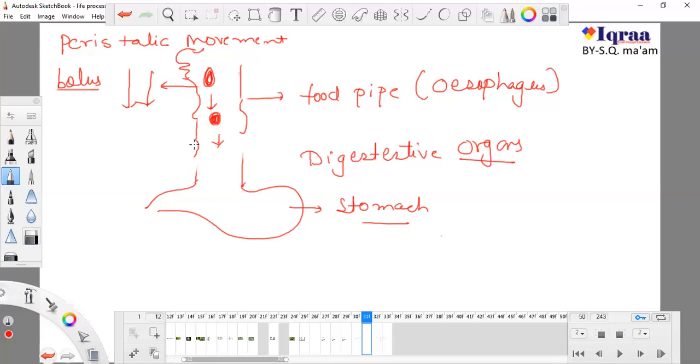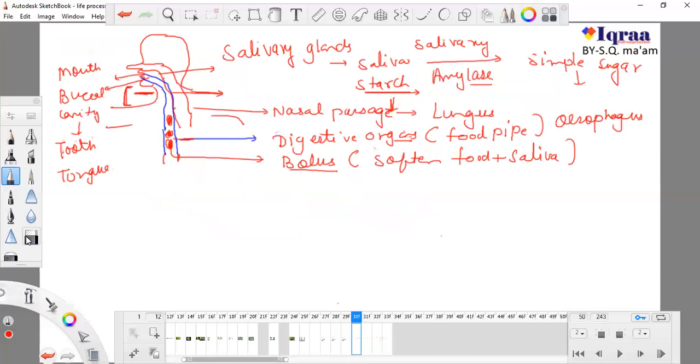The sides of the esophagus will change their shape as the food goes down. The boundaries of this food pipe, I made in two colors because I want to make you sure that there are two pipes.